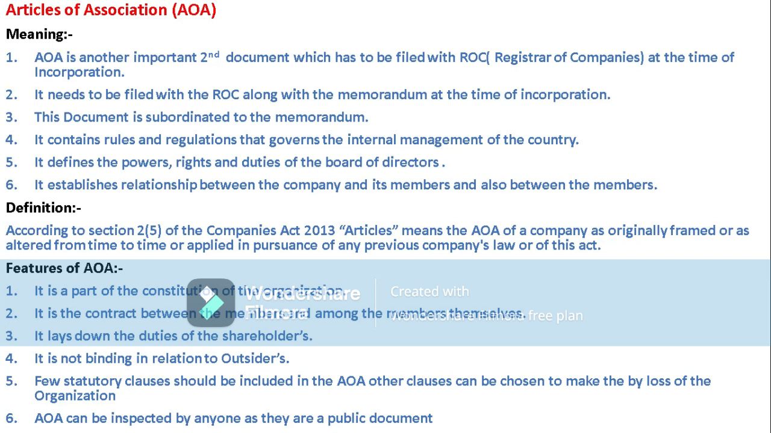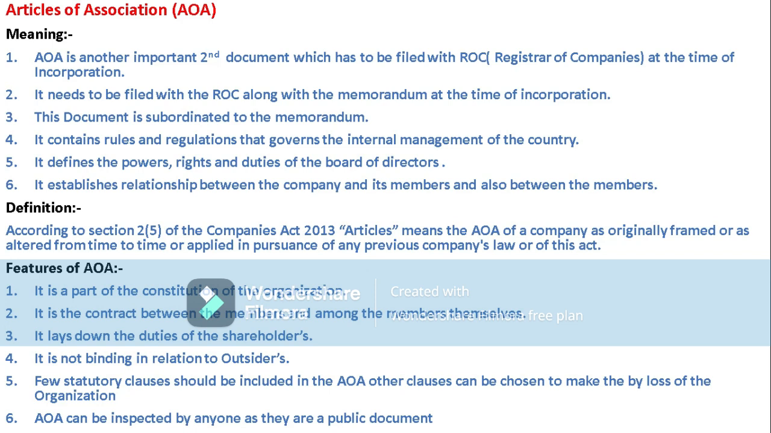Another feature is that it is not binding in relation to outsiders. It is in no way related to the outsiders. The memorandum of association is the one related to the outsiders, so it is known as outdoor management. But the articles of association does not deal with outsiders. Outsiders are the stakeholders of the company: customers, suppliers, government, bankers, and likewise.